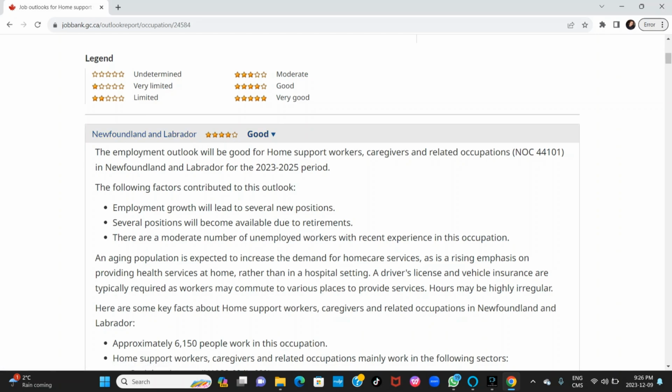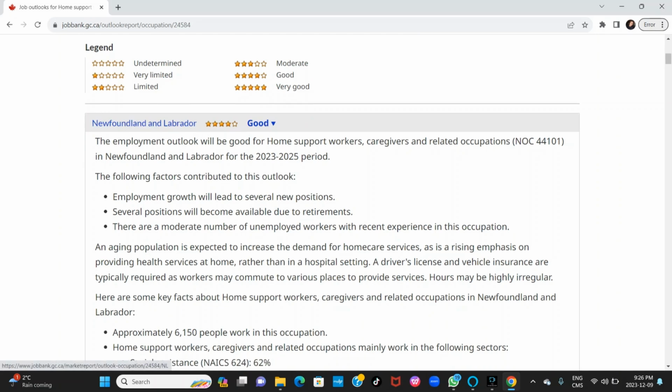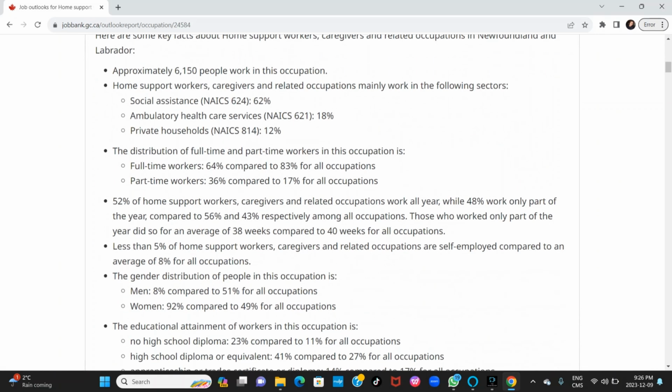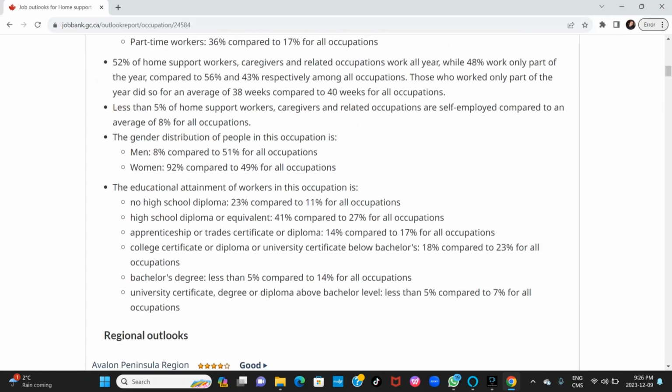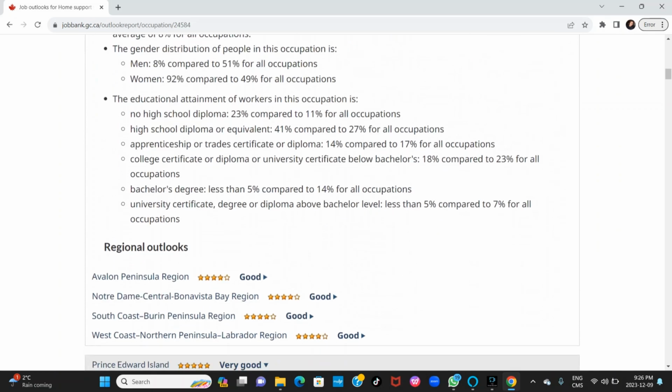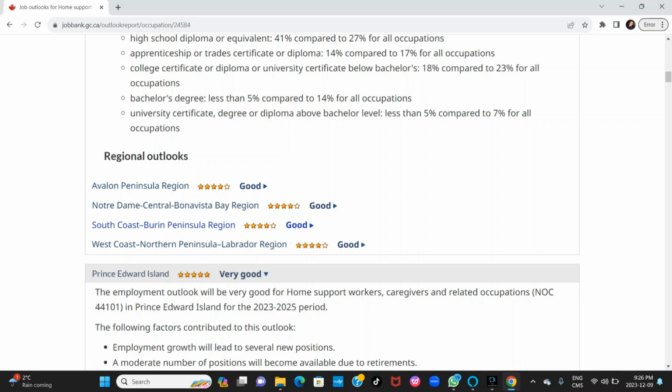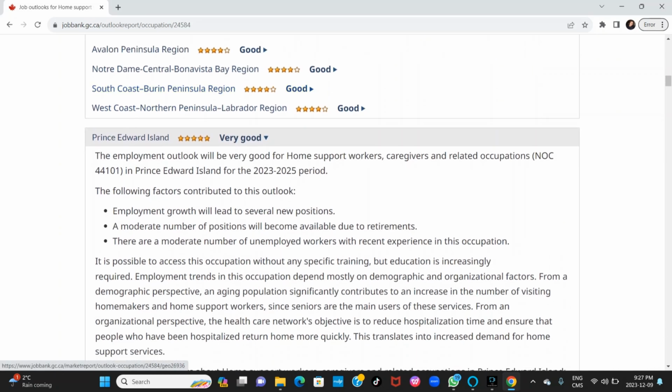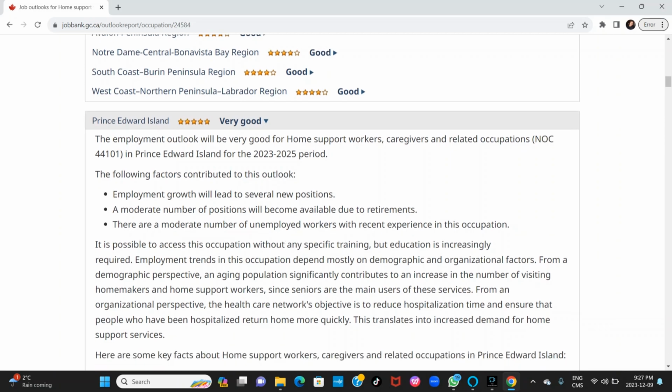For personal support worker, the job prospect is just good. And when you scroll down, it gives you the details about it. And this is the regional outlook. Okay, then you scroll down. Prince Edward Island is very good. The personal support worker job prospect is very good over there.